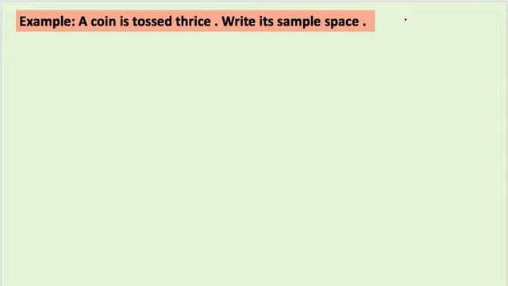And let us take one more example, let us find out a sample space. Let me do this activity here. I want to find out the sample space of a coin tossed thrice.